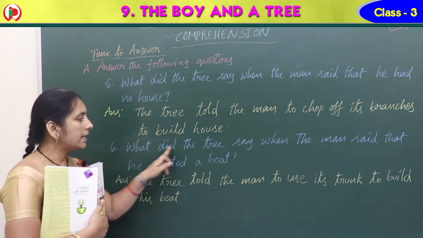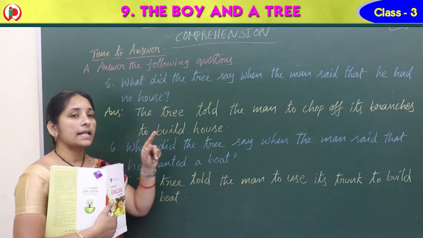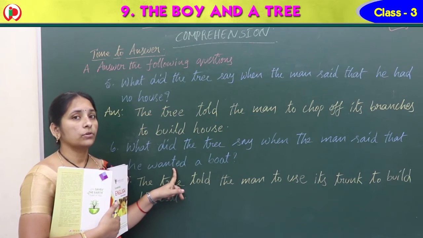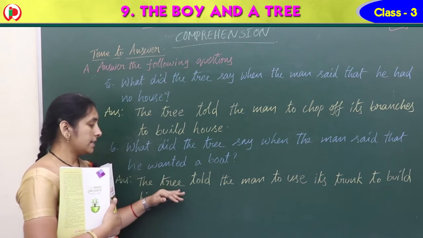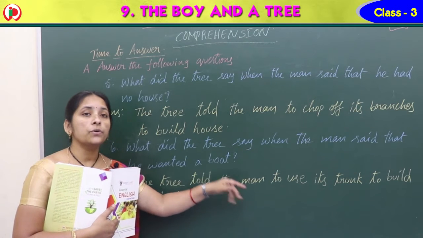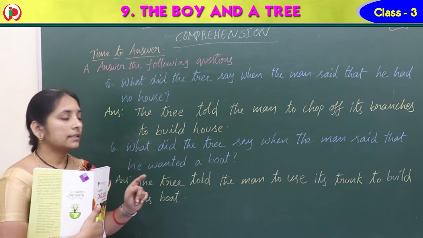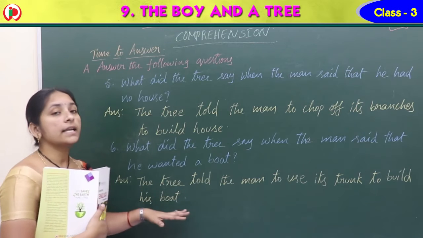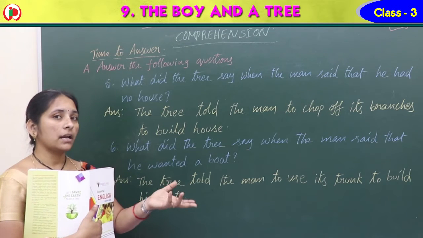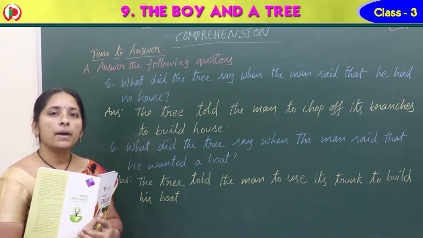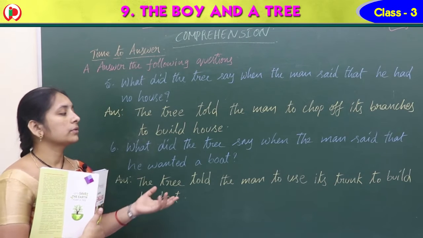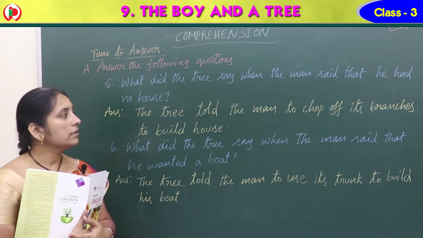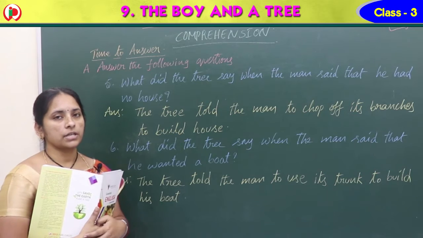So what did the tree say when the man said that he wanted a boat? So he wanted a boat. So what did the tree say? Yes, the tree told the man to use its trunk. The tree told the man to use its trunk to build his boat. So you can take my trunk and you can build a boat for you. So that the tree offered. Right, children? So note it down, and these are the total six question answers.